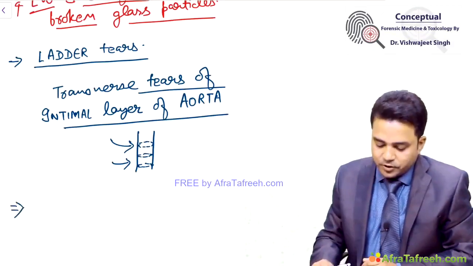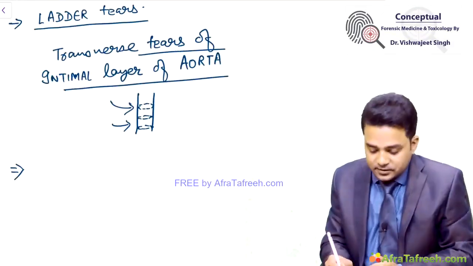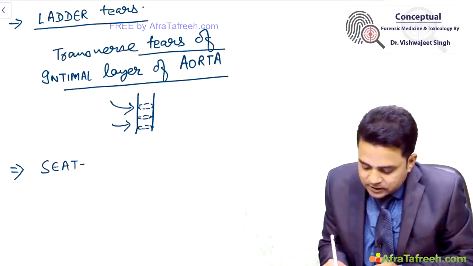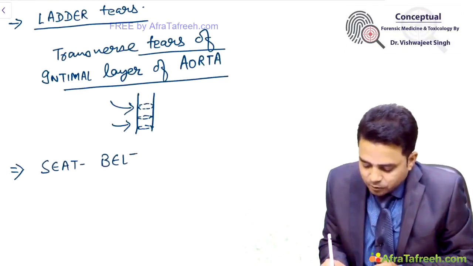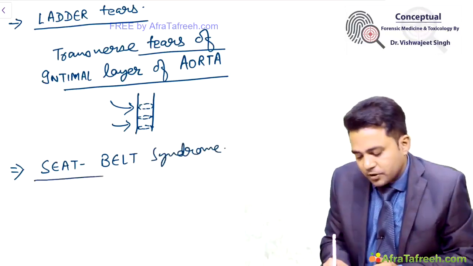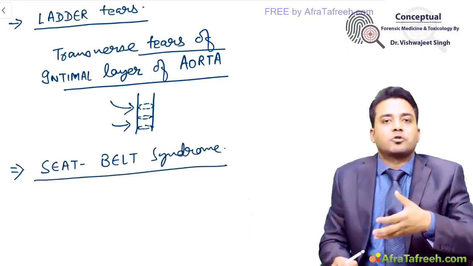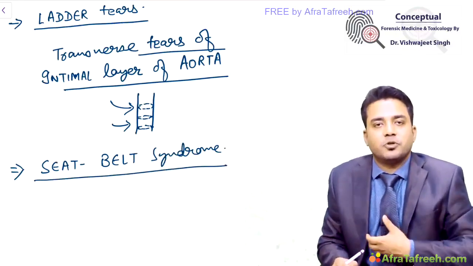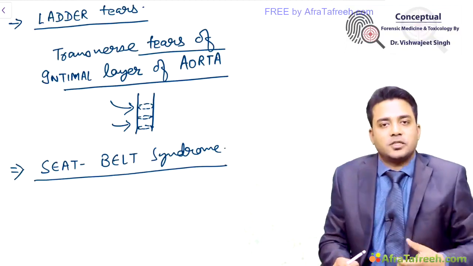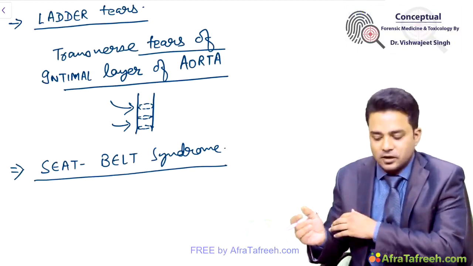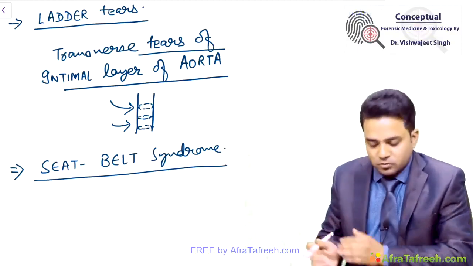Next term which is important in case of road traffic accident is seat belt syndrome. What do you mean by seat belt syndrome? The question which was asked from this aspect was, what is the most common injury produced by use of seat belts? Seat belts are protective equipment present in your vehicles, but they can cause damage also.